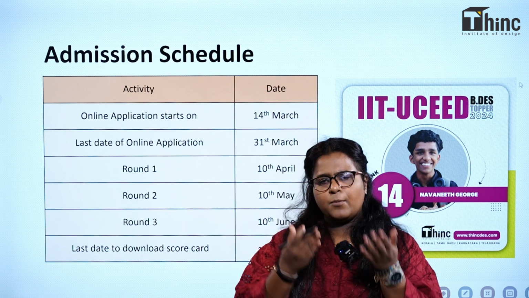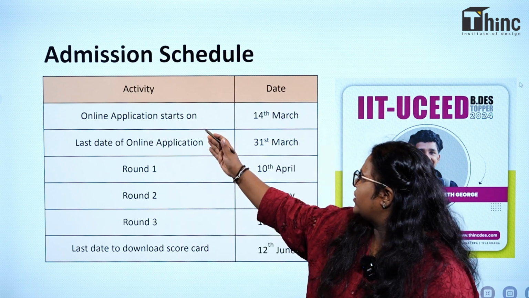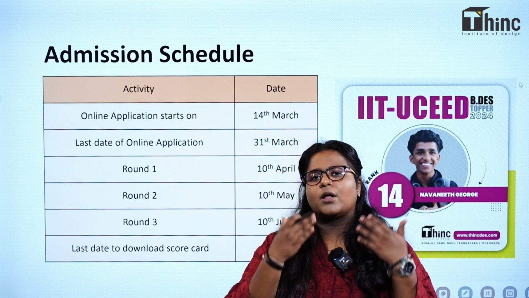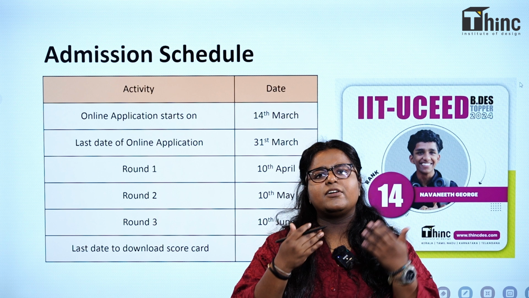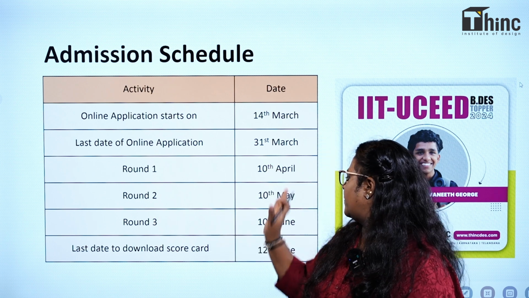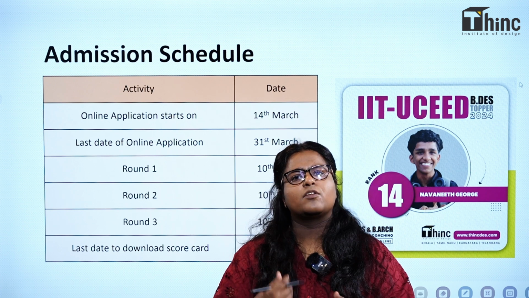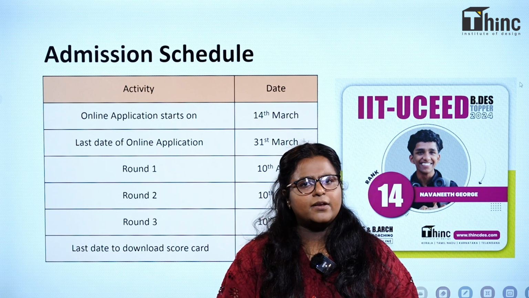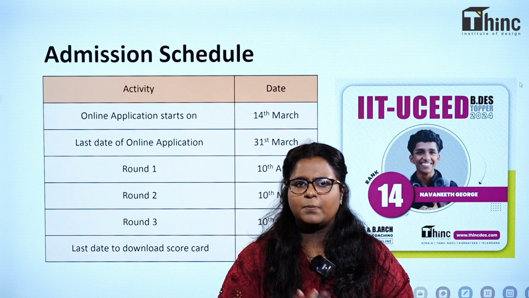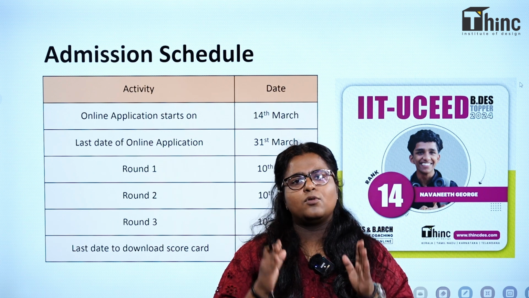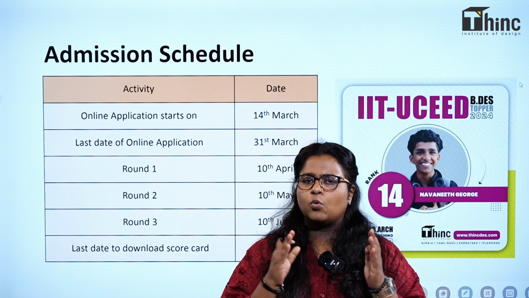These are the important dates or the schedule planned for the 2024 academic year. The first one is 14th of March, when your application starts, and your application ends by 31st of March. You will be having 3 rounds, starting from 10th of April and ending on 10th of June. After the 3rd round, if there are unfilled seats, there will be 2 supplementary rounds. The 2 supplementary rounds are not mandatory. If in the first round itself all the seats are filled, they'll close it by then. And make sure you download your scorecard by 12th of June. After 12th of June, your scorecards won't be available.